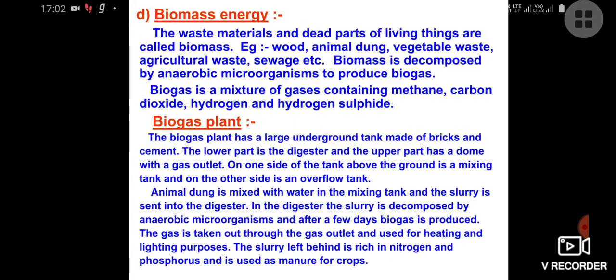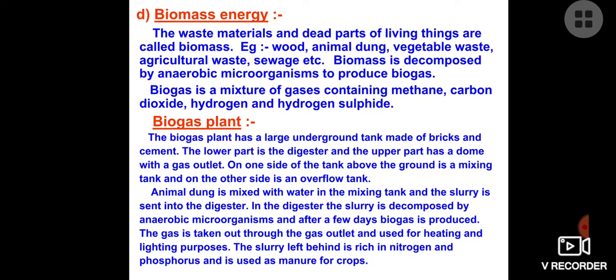Now what we do, actually, we establish a very long storage tank, and we cover this storage tank with the help of a dome, which can be floating, which can be fixed also. This is also known as a digester tank. Now it has two entry points. One is the inlet chamber, another is the outlet chamber. From the inlet chamber, you put slurry inside this tank. Slurry is actually a mixture of water and this biomass,